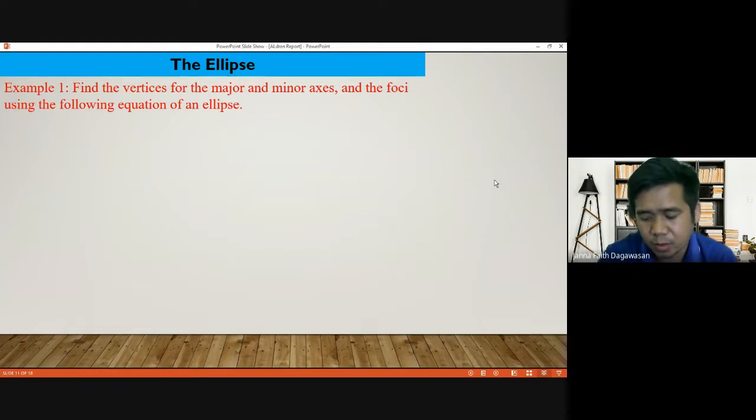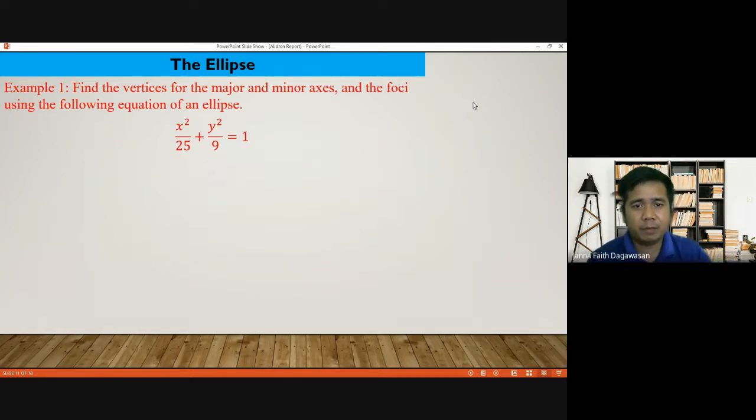Example number 1. Find the vertices for the major and minor axis and the foci using the following equation of an ellipse. So we are going to find the vertices, the major and minor axis, and the foci with this equation. The equation is x squared over 25 plus y squared over 9 is equal to 1. Clearly, the major axis is along the x-axis, because 25 is greater than 9.